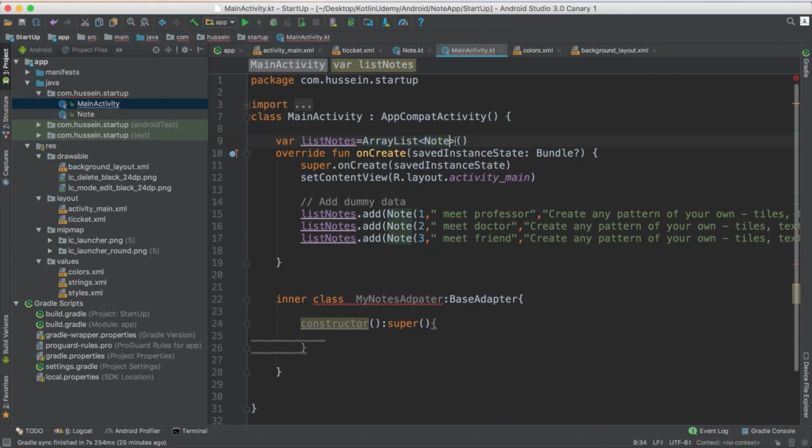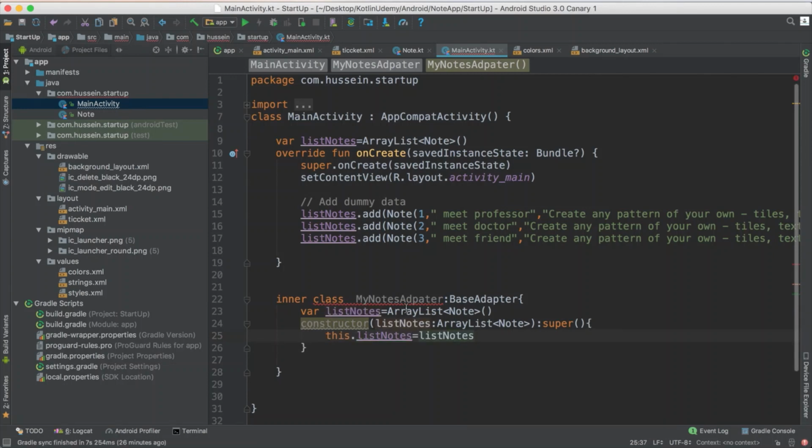I say, hey, yes, I am getting an input list. So I say list nodes, and this one I just get as input. Make sure you already define a list here. So this list nodes, and you just say, hey, this dot list nodes equals this nodes. You're just passing the data to this adapter. Why? Because later on, when you want to pass data, it's really easy to pass it. You could call it list node adapter to make it easy to read, so you don't confuse that name and this name.